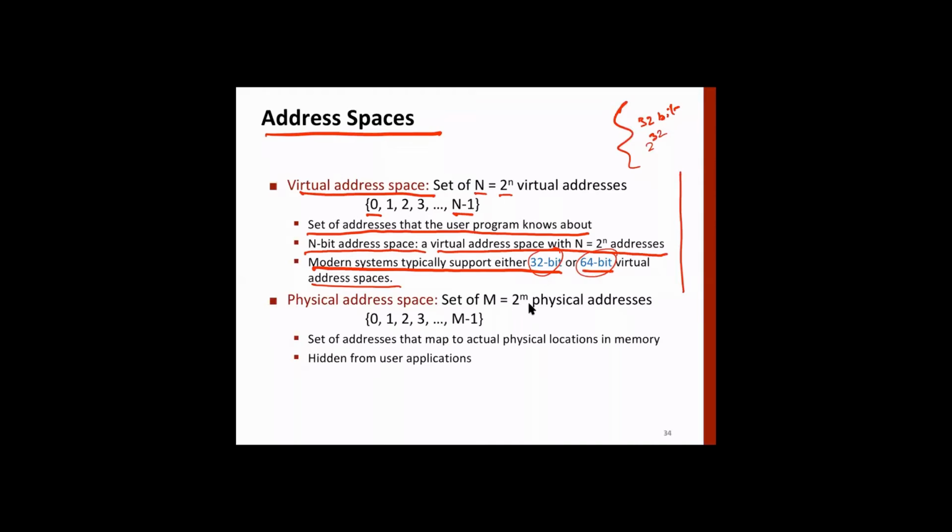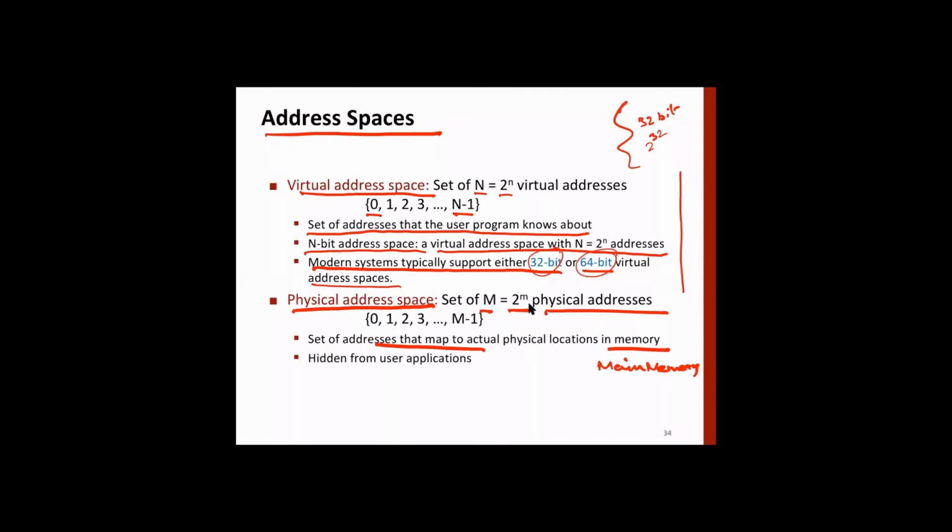But the physical address space is the space available in main memory. When we say memory here, we talk of main memory, not cache. The cache is generally a subset of this. The address space is 2 raised to power m, which is the actual physical address in memory.